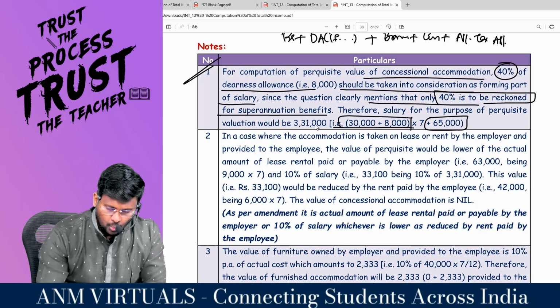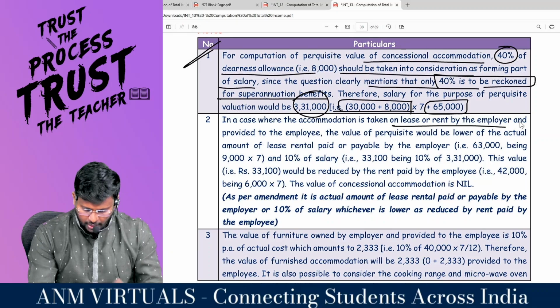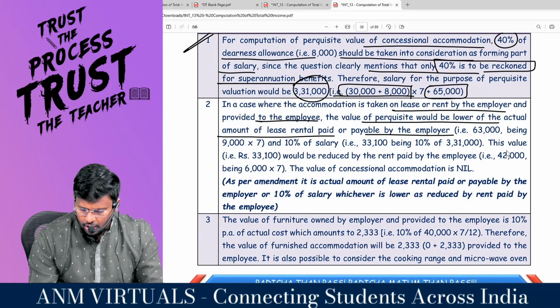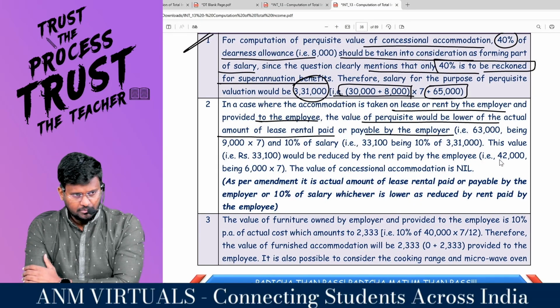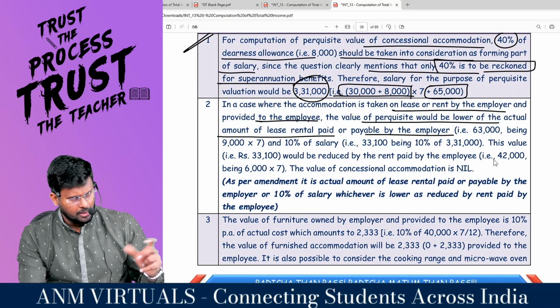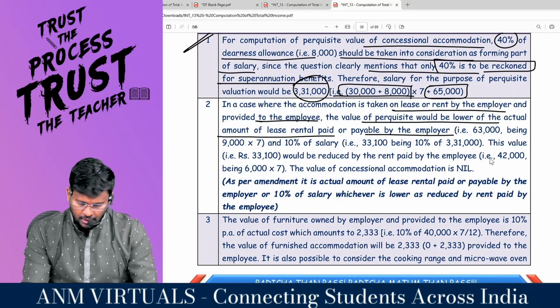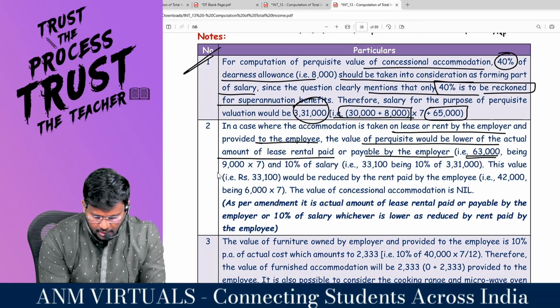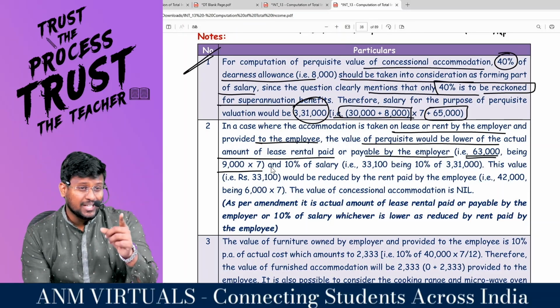Comfortable? What they have done is, in case where the accommodation is taken on lease or rent by the employer and provided to the employee, the value of perquisite would be the lower of the actual amount of lease rent paid or payable, or 15% of salary, whichever is lower, as per the old provision. And actual lease rent paid or payable or 10% of salary, whichever is lower, as per the new provision. So 63,000 being 9,000 into 7. What is 9,000? Lease rent, actual lease rent paid or payable.